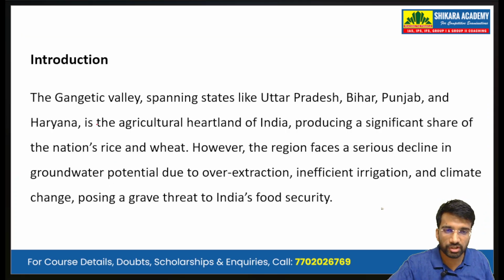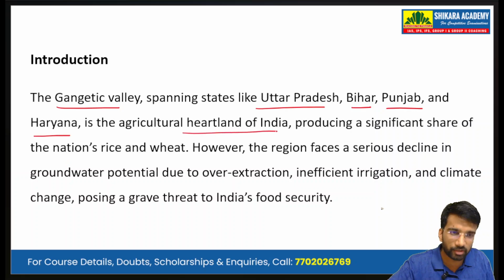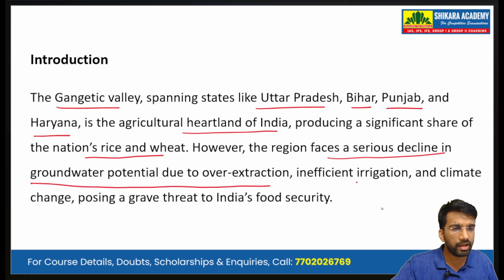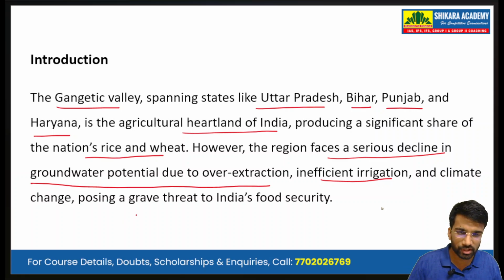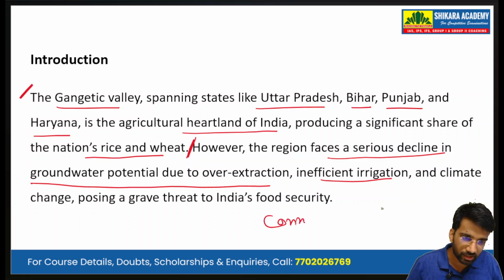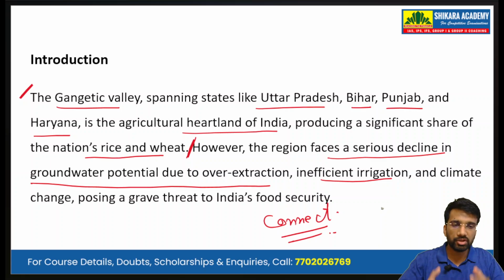Now the introduction. The Gangetic Valley, spanning states like Uttar Pradesh, Bihar, Punjab, Haryana, is an agricultural heartland of India, producing a significant share of the nation's rice and wheat. However, the region faces a serious decline in groundwater potential due to over-extraction, inefficient irrigation, and climate change, posing a grave threat to India's food security. So we have introduced the Gangetic Valley here, and in the second line, we connected it with the main issue, that is the decline in the groundwater potential. And the reasons we will be discussing now.